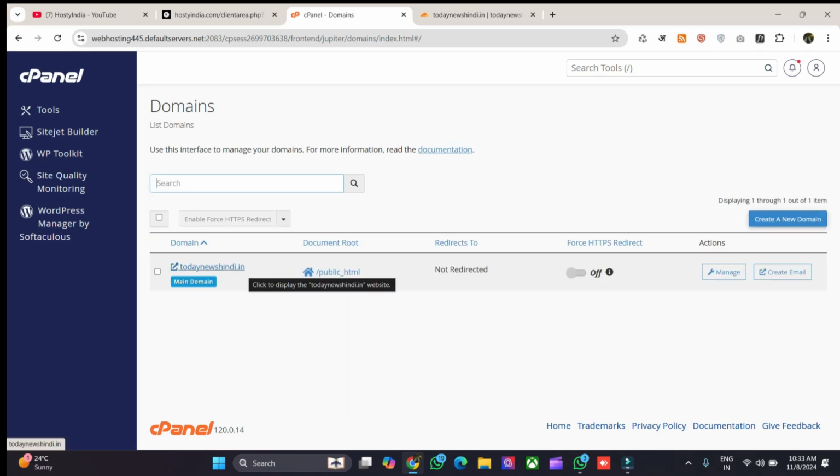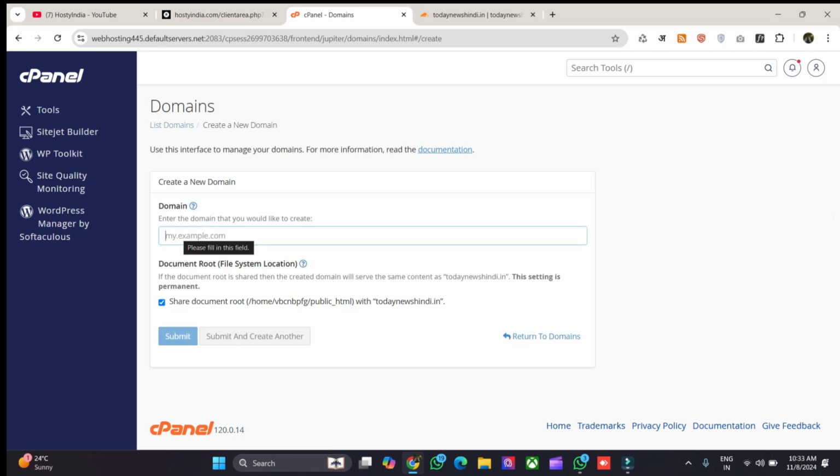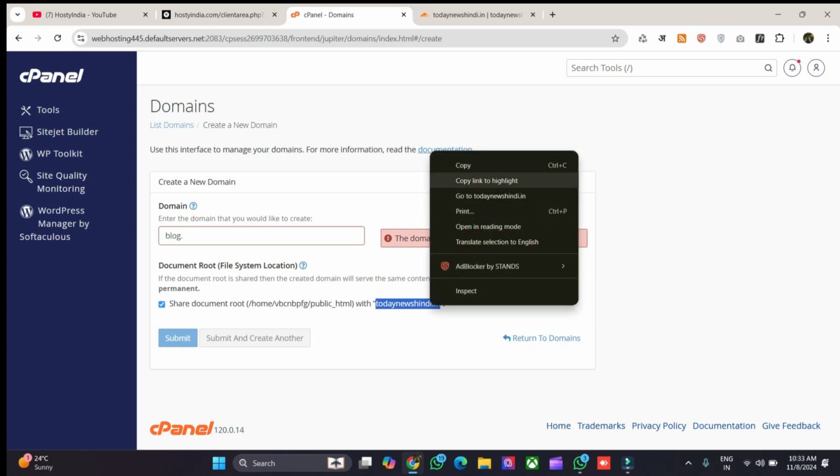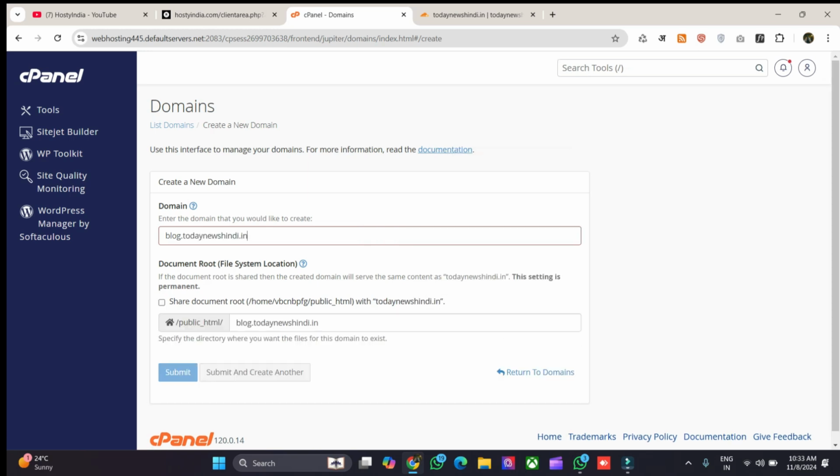After this, you will see your primary domain displayed here, for which you have purchased hosting, etc. Here, you can see that we also have the option to create a new domain. So, we will simply click on this option. And here we will give a name for the subdomain we want to create. For example, we will write blog and add a dot. And we will copy our primary domain name from here and paste it here.